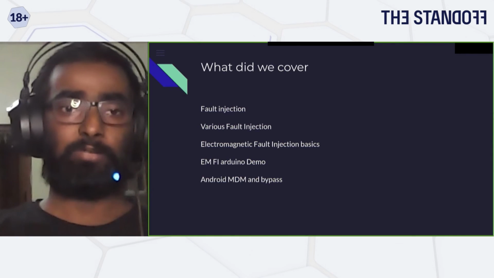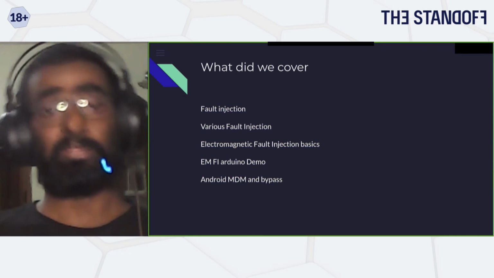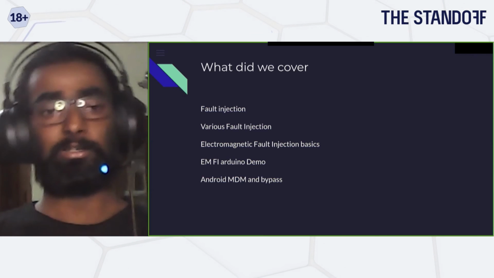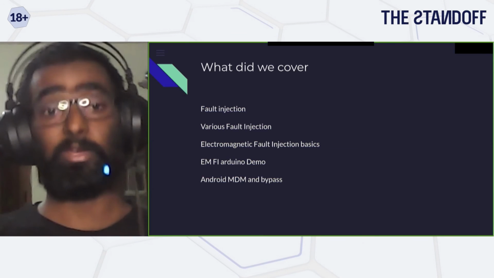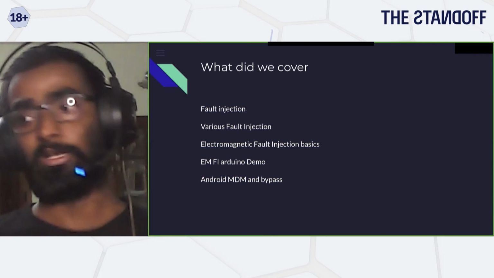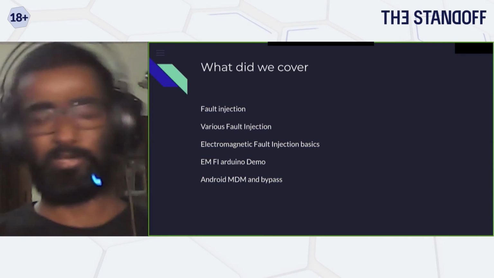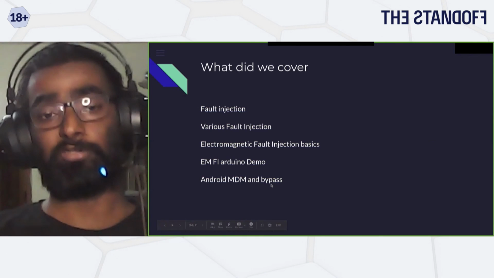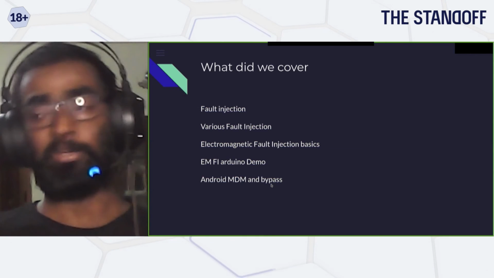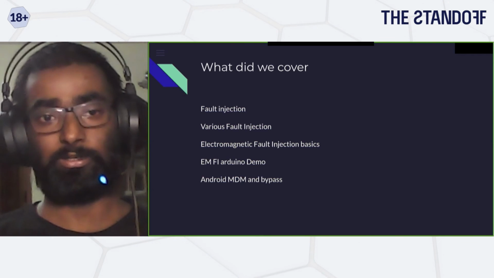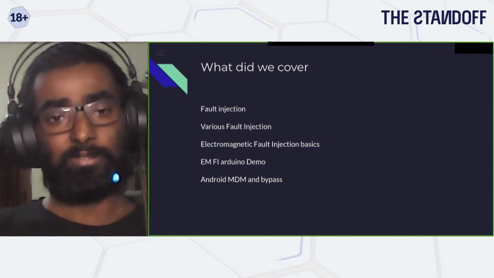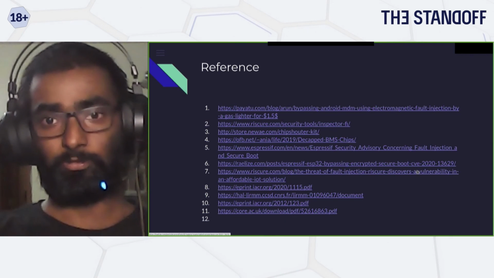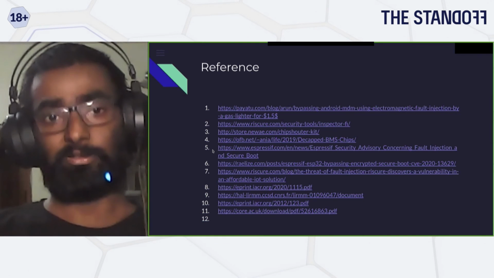So what did we actually cover? We covered a little bit of what exactly fault injection is and the different types of fault injection. We went through a little bit of how fault injection works, like why it is actually happening, and how you can actually create those faults. Then I made a very small demo using an Arduino. And then I explained how exactly I was able to bypass the Android MDM by using my very cheap, like $3-4, fault injector. These are some very good resources. This is the one I told you about, on bypassing the secure boot part. These are really good resources which you can check.